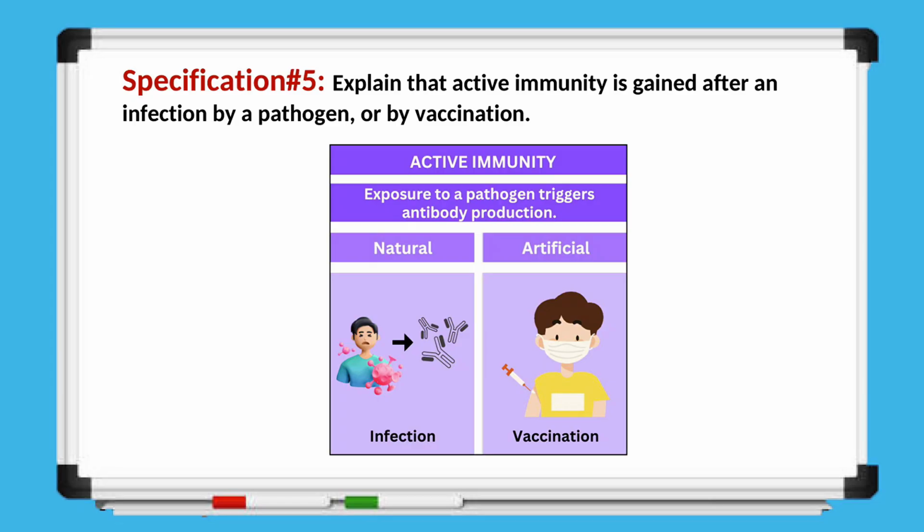The second is artificial active immunity, which occurs through vaccination. A vaccine contains a harmless or weakened form of the pathogen, which stimulates the immune system to produce antibodies without causing the actual illness. In both cases, the immune system also creates memory cells, so if the same pathogen enters the body again, the response is faster and stronger, providing long-term protection.